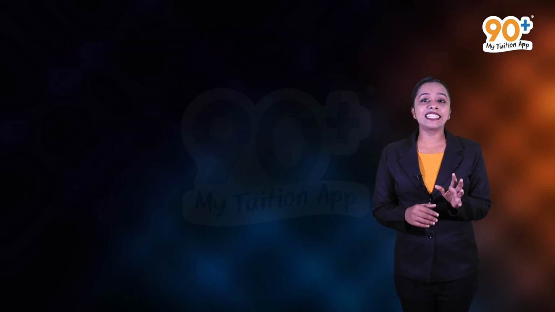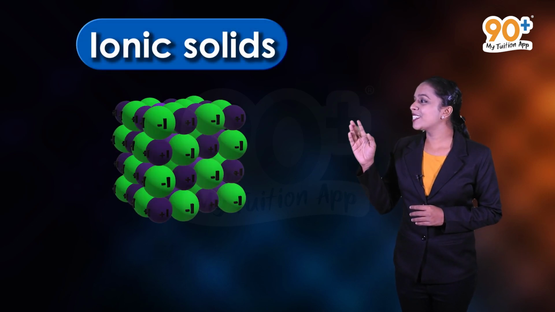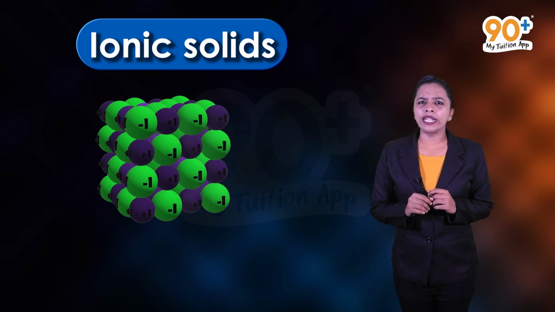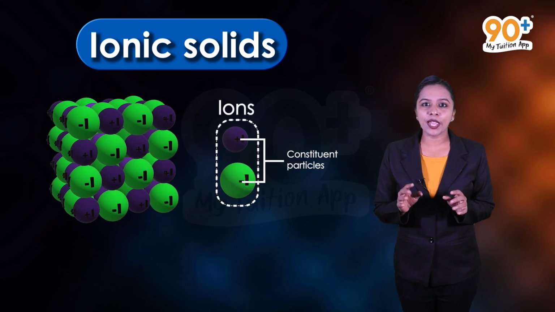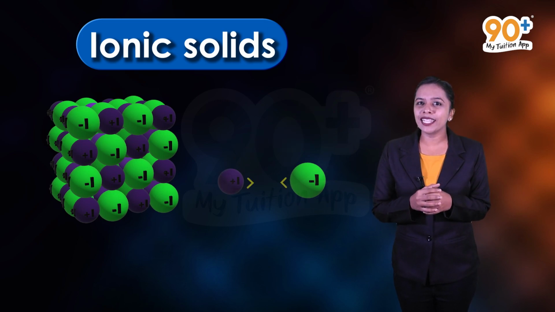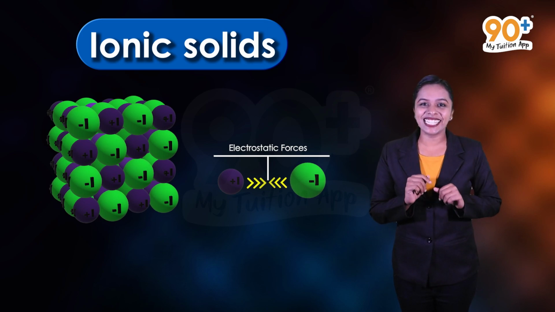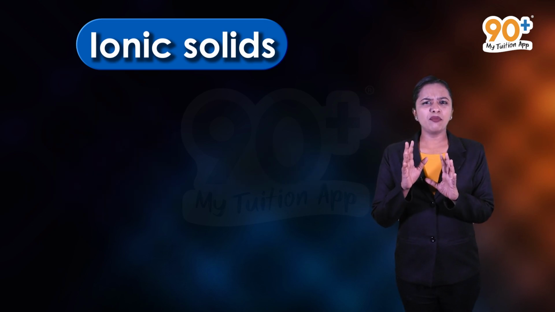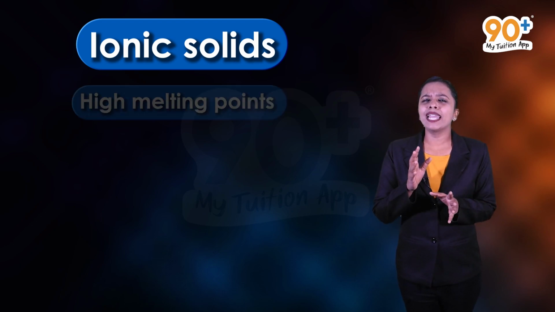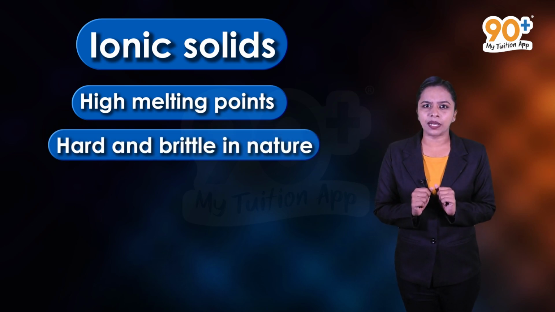Now let's discuss the other type of crystalline solids, that is ionic solids. In ionic solids, the constituent particles are ions. Here, the cations and anions are held together by a strong Coulombic or electrostatic force of attraction inside the crystal. Then what about their properties? Let's see. They have high melting points and they are hard and brittle in nature.